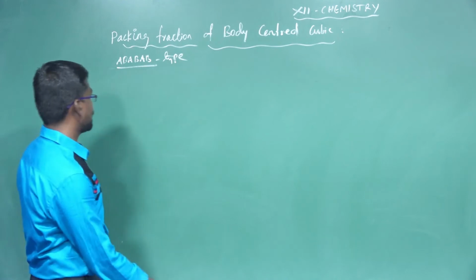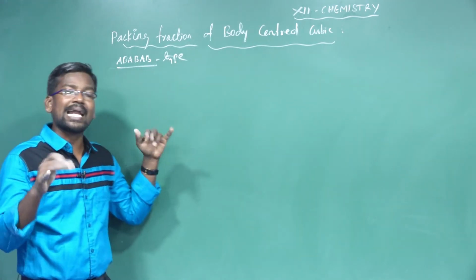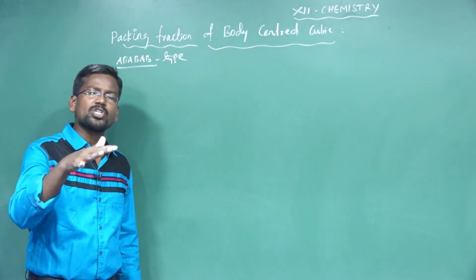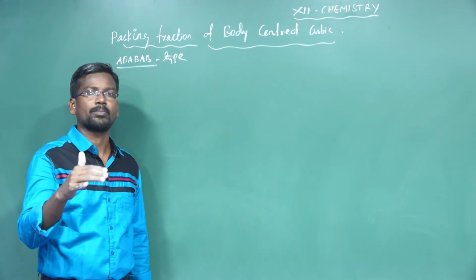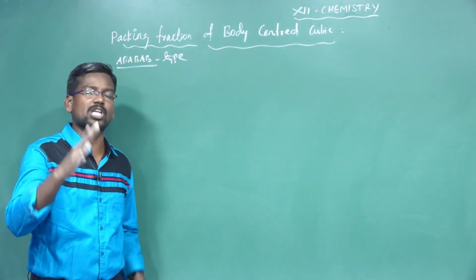AB type of system. A is one layer of spheres. B is another layer of spheres. The B layer is arranged on the depressions of the first layer.